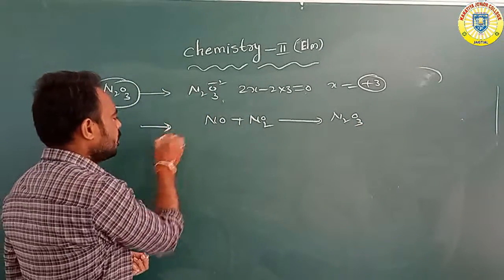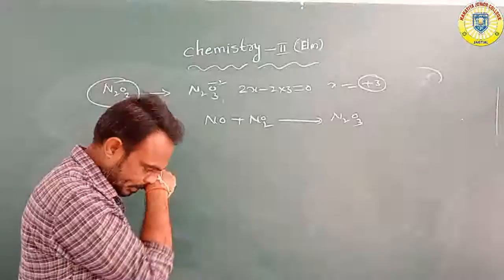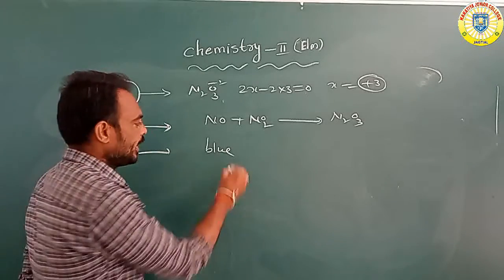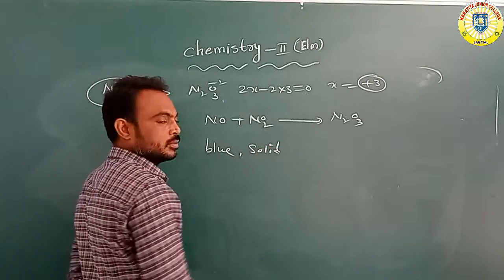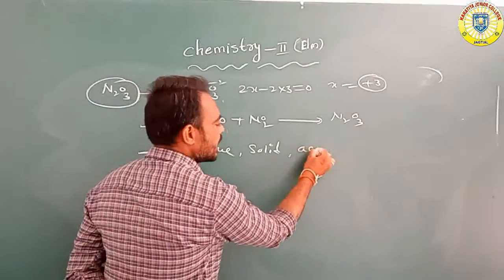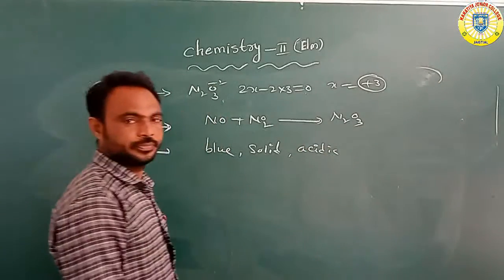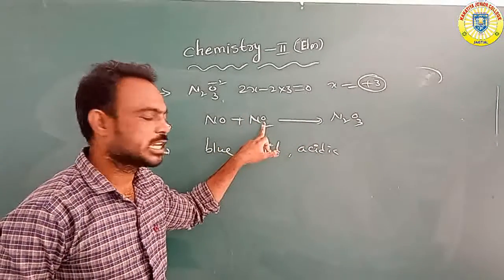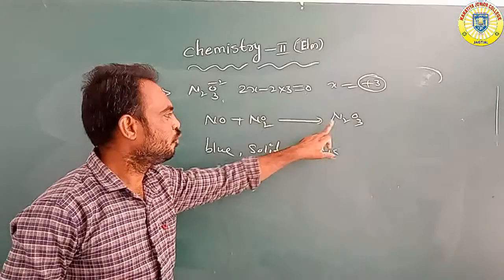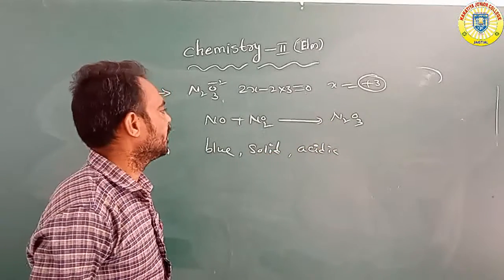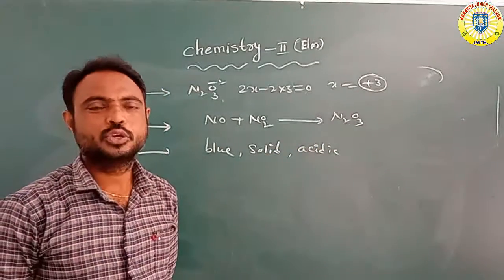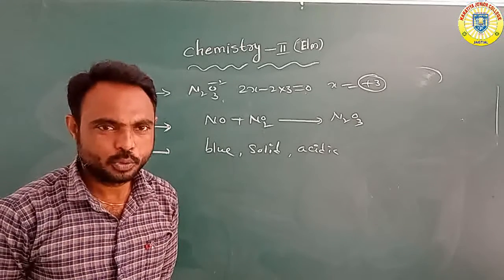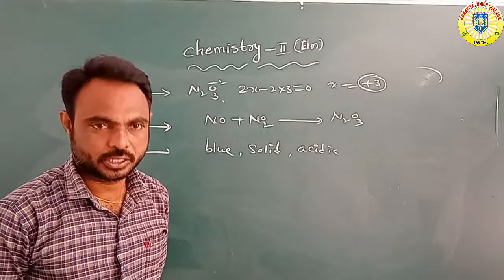Overall, it is a blue solid compound and acidic in nature.